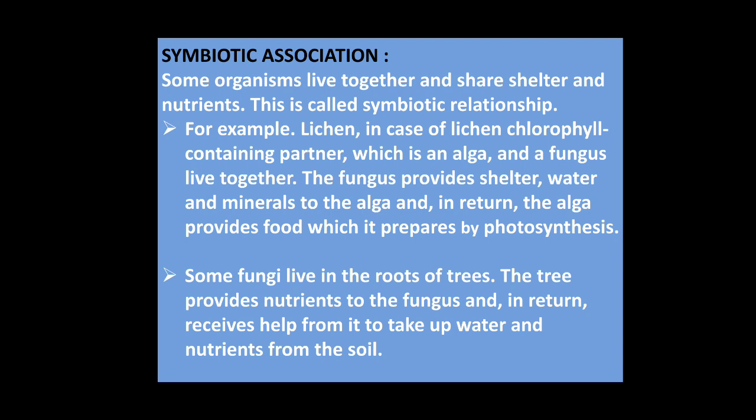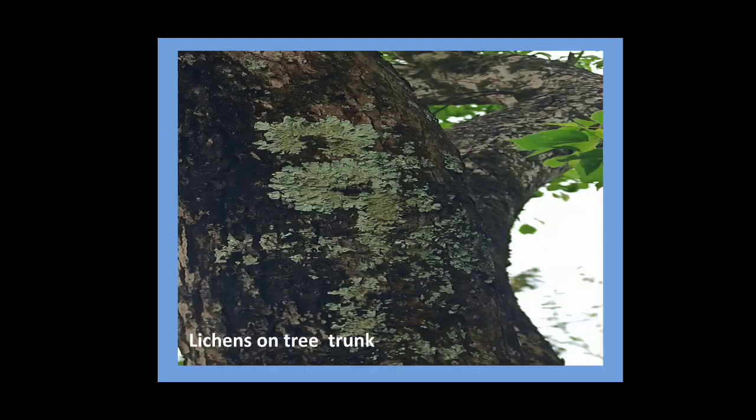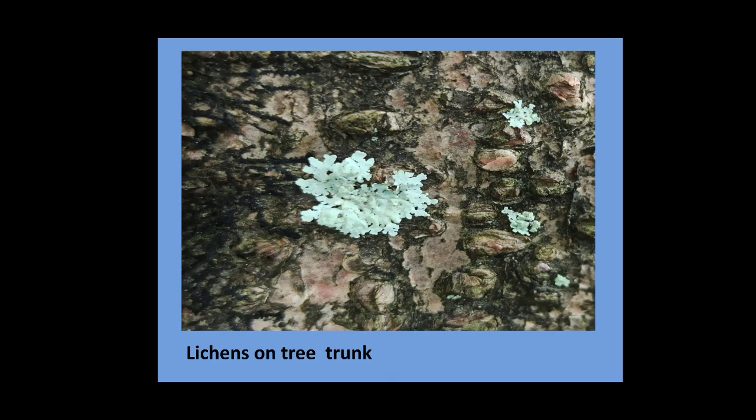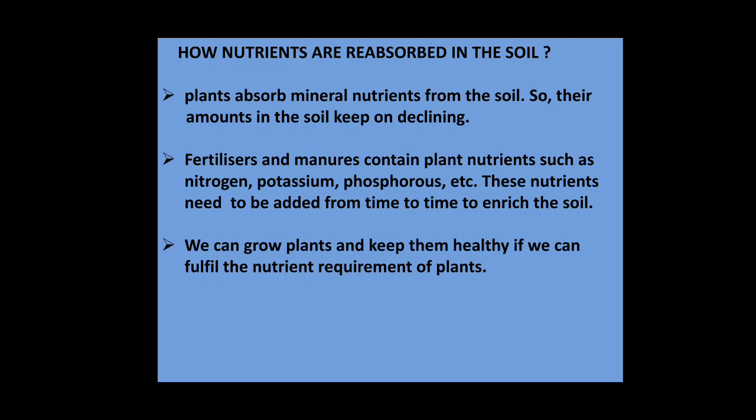Some fungi live in the roots of trees. The tree provides nutrients to the fungus and in return receives help from it to take up water and nutrients from the soil. So this is the image of lichen on a tree trunk. You can see the image right here. This is the lichen living in symbiotic association, with alga and fungi in the lichens. They are living in symbiotic association with each other and they are dependent on each other. So this is the lichen on a tree trunk. Next, this is also a lichen on a tree trunk.